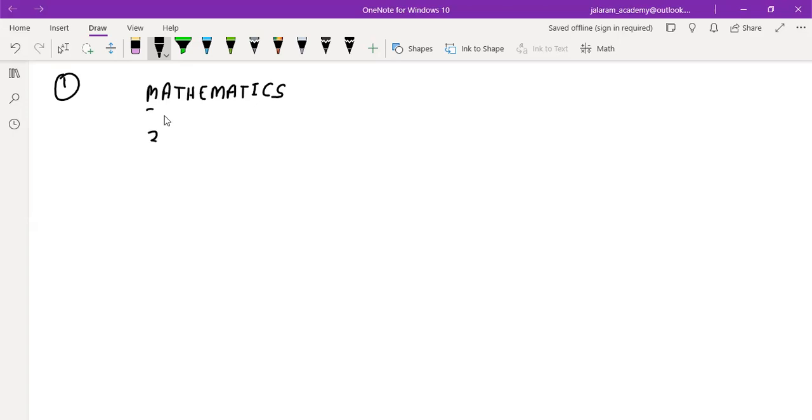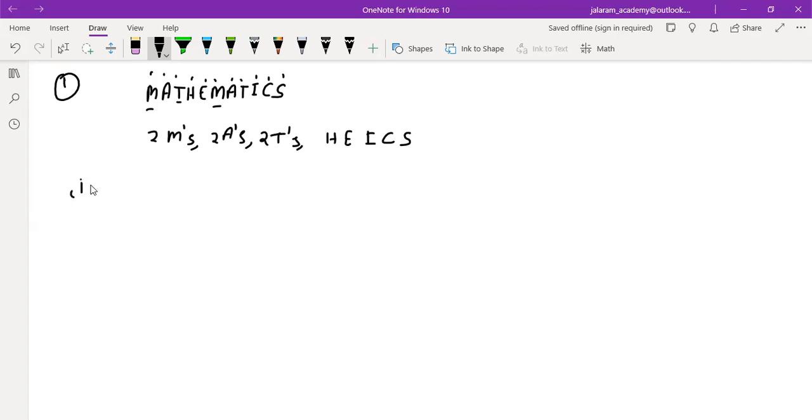So how many M's are there? 2 M's, 2 A's, 2 T's, H, E, I, C, S. In all 11 letters, count them: 1, 2, 3, 4, 5, 6, 7, 8, 9, 10, 11. So 11 letters are there.